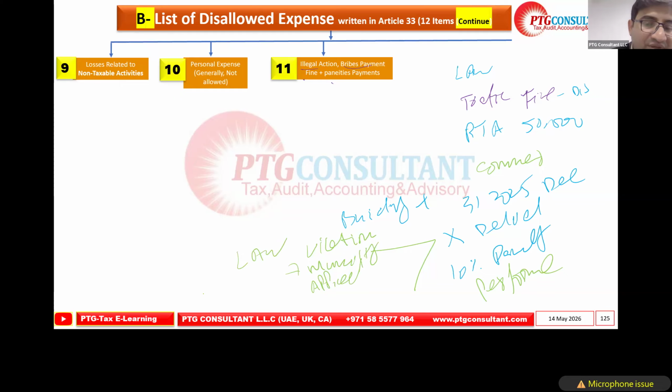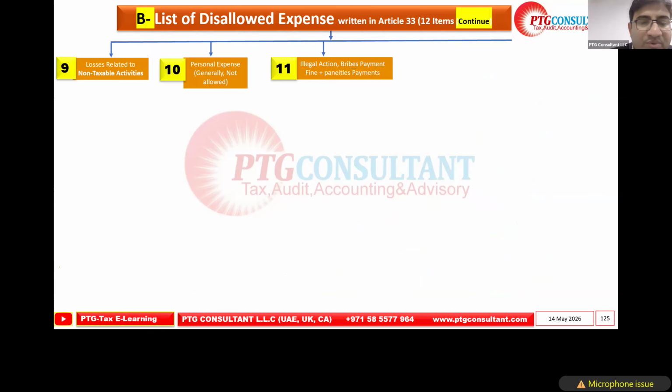So this will be non-deductible. We have to add back. This is the important difference over here. So this is the 12th point. What are we discussing? These 12 items from the first of the eight adjustments. This is the first adjustment, which has 12 items, so we are discussing that. So we reached up to 12.